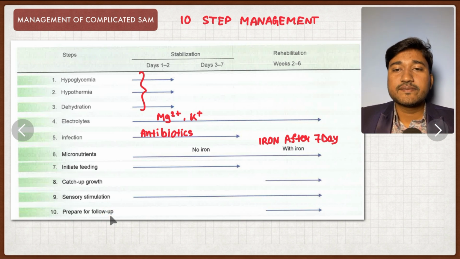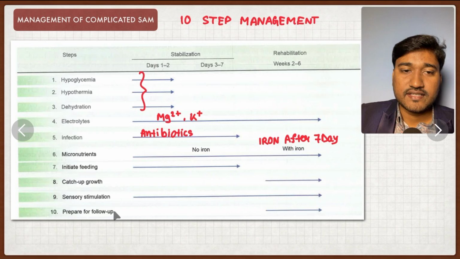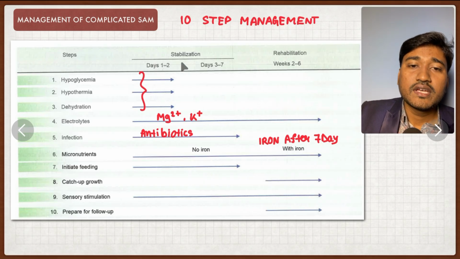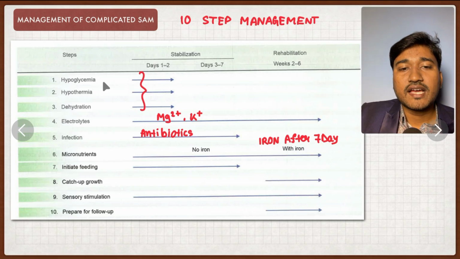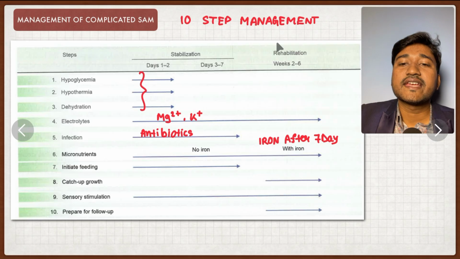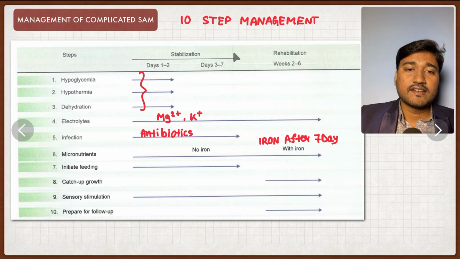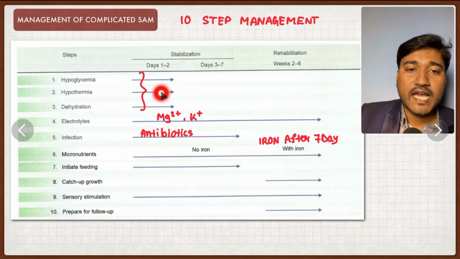These are 10 steps, you need to read it at least 3 to 4 times, you will be able to remember all these things in your exam. Very important. Look, the initial 7 days we term as the stabilization phase, and after that there is the rehabilitation phase, which is from the second week to week 6. So initially hypoglycemia, hypothermia on day 1 and 2, and eventually dehydration.